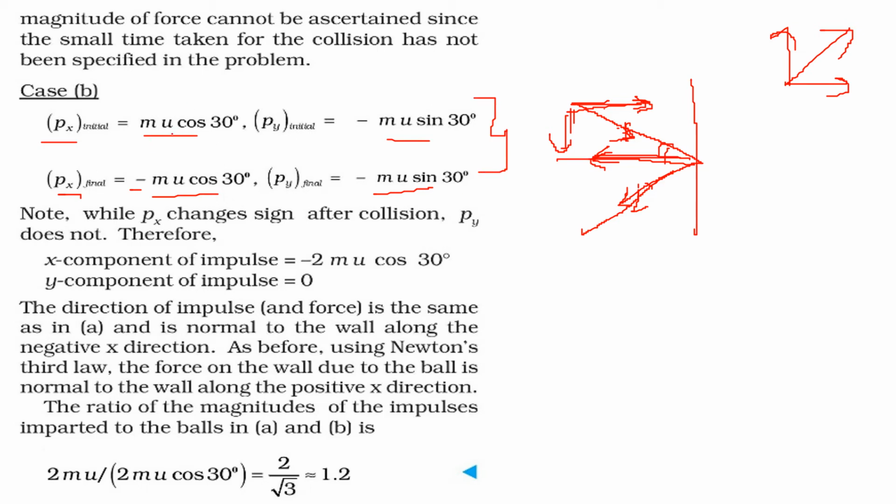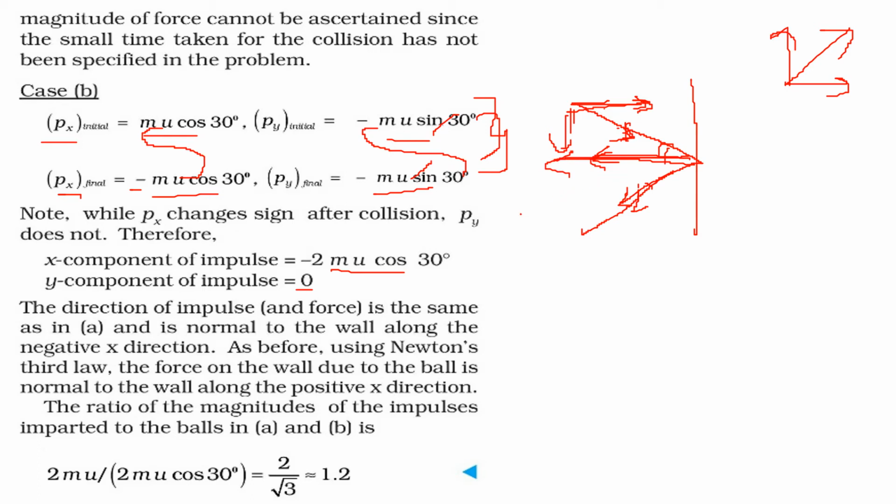Now what will be the x component of impulse? Mu cos theta minus of mu cos theta, that is minus 2 mu cos theta. And when you add these two, means minus mu sin theta, not add, we have to subtract. Minus mu sin theta minus of minus mu sin theta, that will be plus mu sin theta, these two cancel out and the y component will be 0. So the direction of impulse in this case is, as we saw, the normal to the wall along the negative x direction.